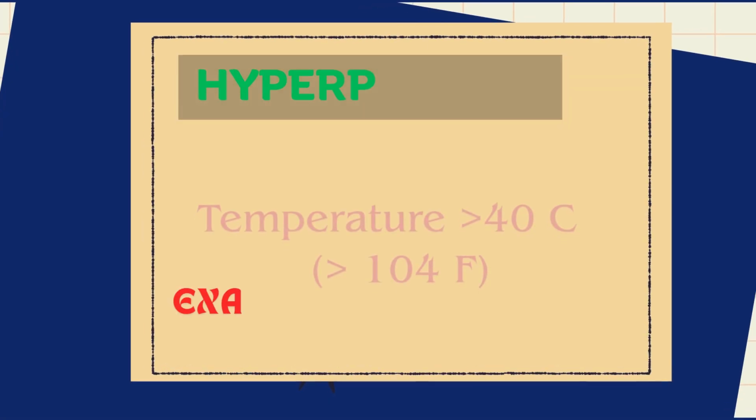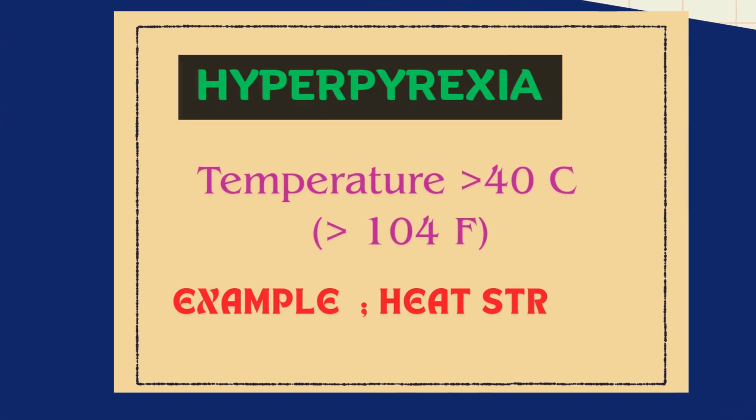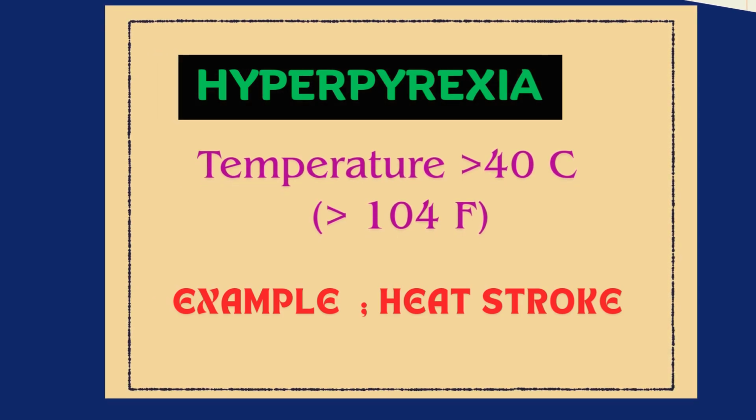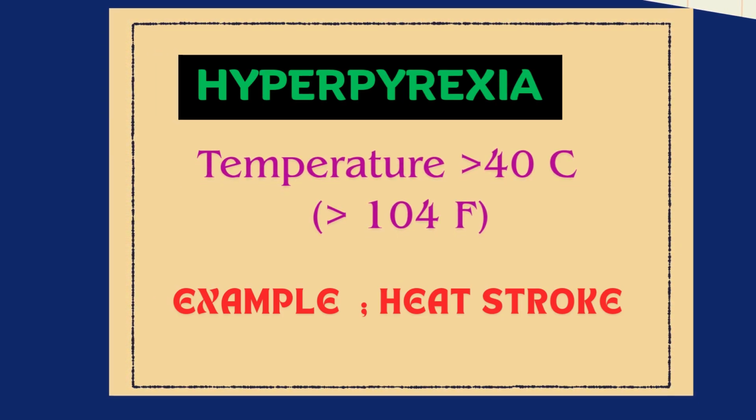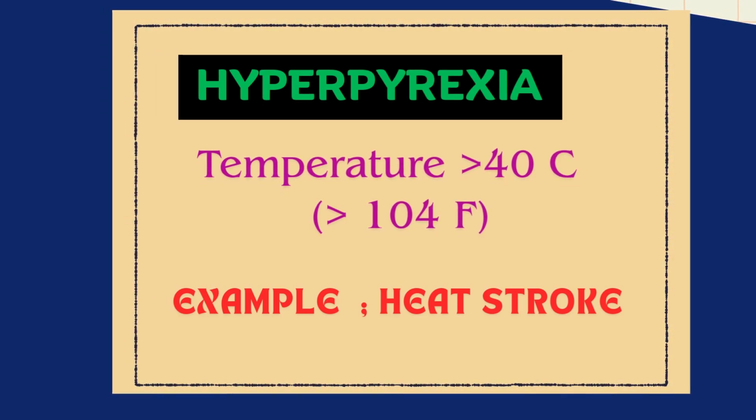Next one, hyperpyrexia. In hyperpyrexia, the temperature is more than 40 degrees Celsius. In Fahrenheit, more than 104 degrees Fahrenheit. In hyperpyrexia, the temperature will be gradually increasing. Example for hyperpyrexia is heat stroke.